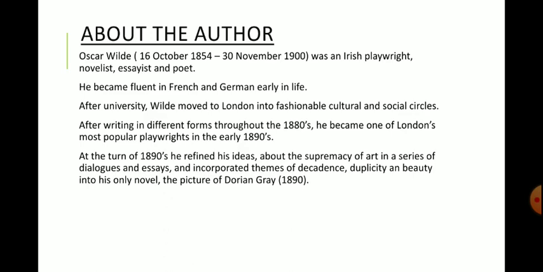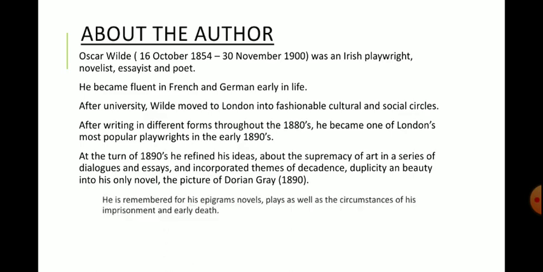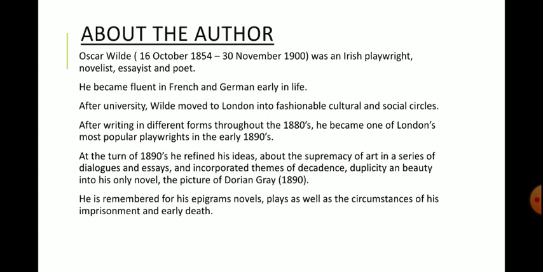At the turn of the 1890s, he refined his ideas about the supremacy of art in a series of dialogues and essays, and incorporated themes of decadence, duplicity, and beauty into his only novel, The Picture of Dorian Gray, written in the year 1890. He is remembered for his epigrams, novels, and plays, as well as the circumstances of his imprisonment and early death.